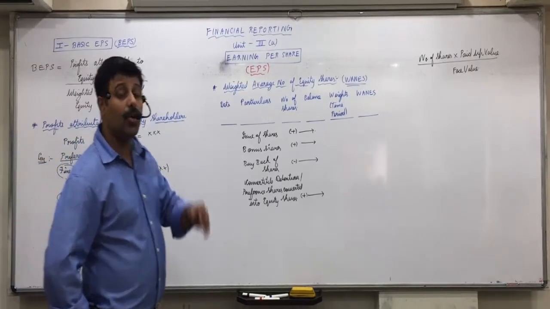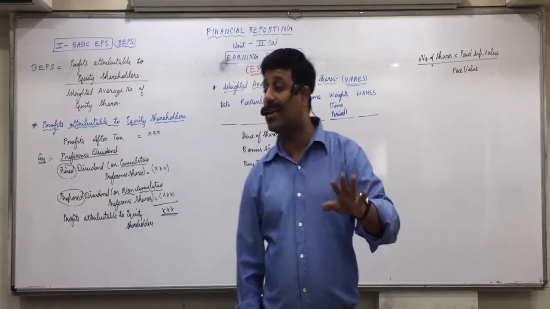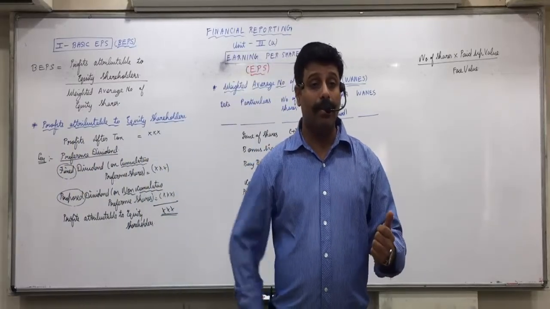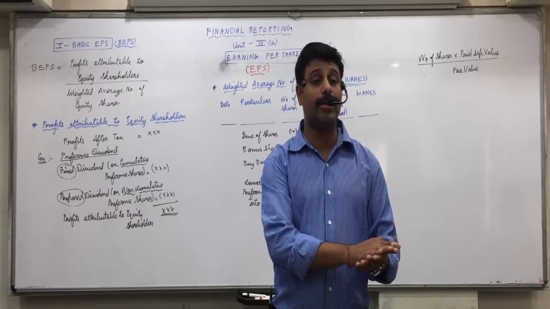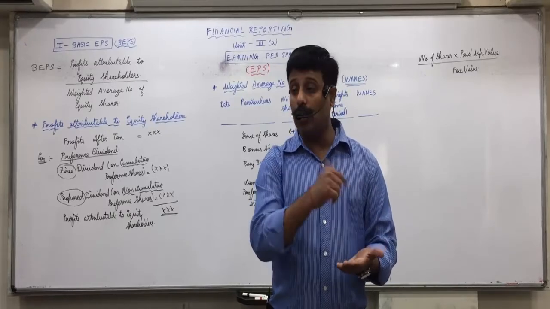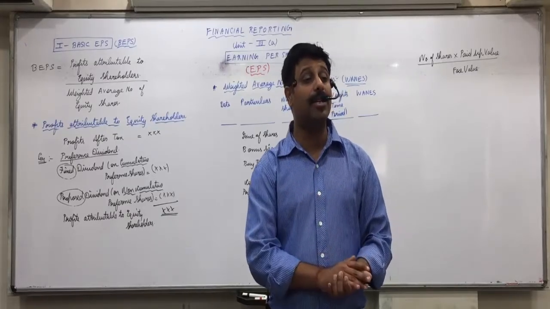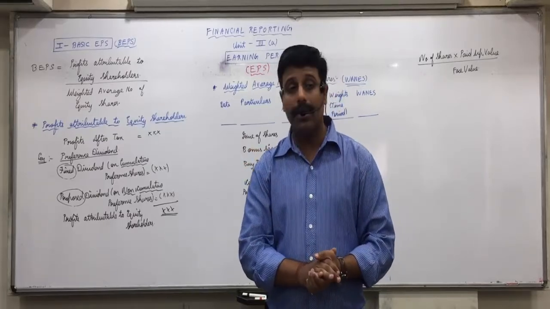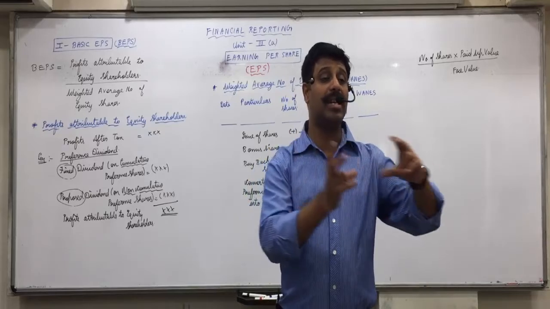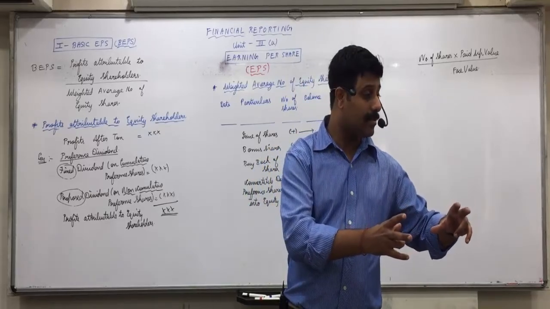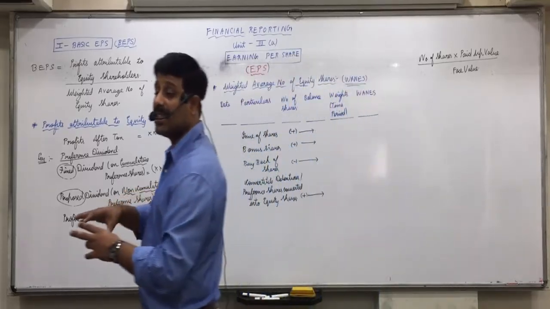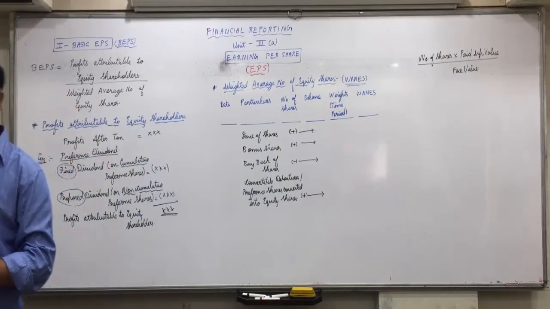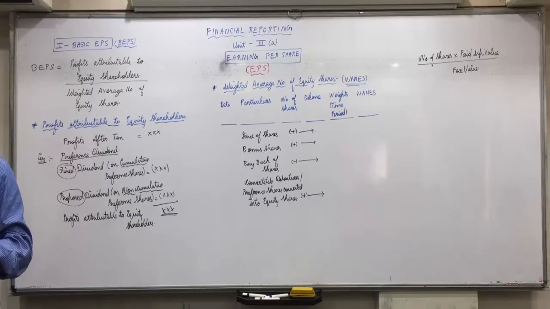Now you cannot take the total number of shares as 20,000 plus 30,000, 50,000, because in one shares, 20,000 into 10, you are getting 2 lakhs, and in another shares, 30,000 into 7, you are not getting 3 lakhs, you are getting only 2 lakh 10,000. So either you take both the shares with face value 7, or you take both the shares with face value 10. Which is more ideal? 10 rupees is the best face value, the general face value.